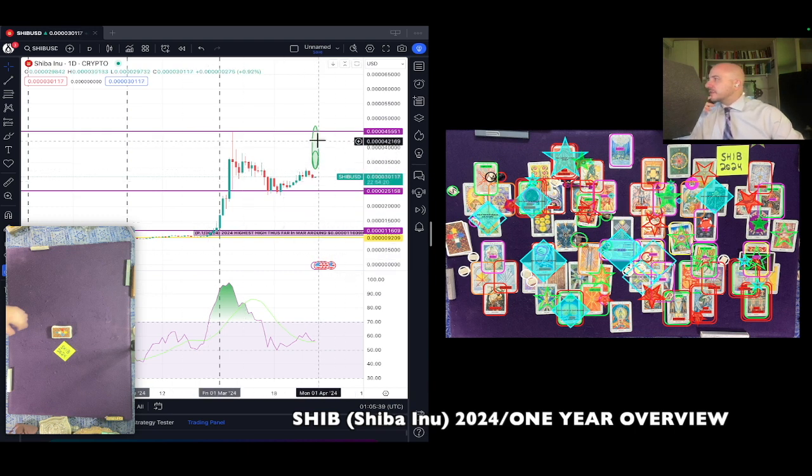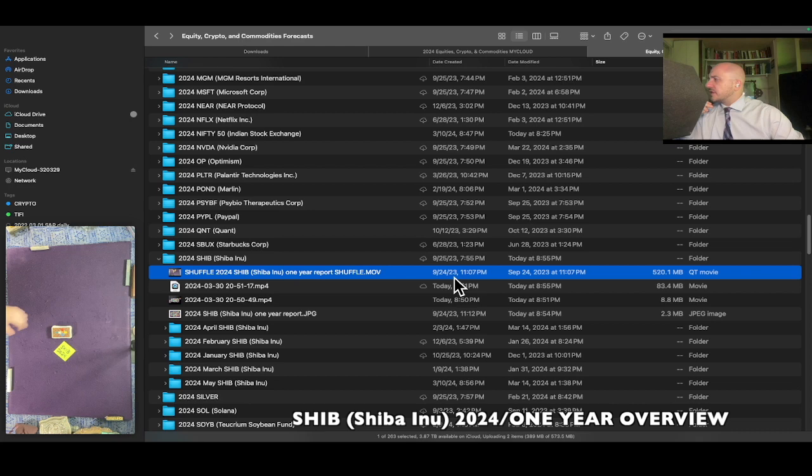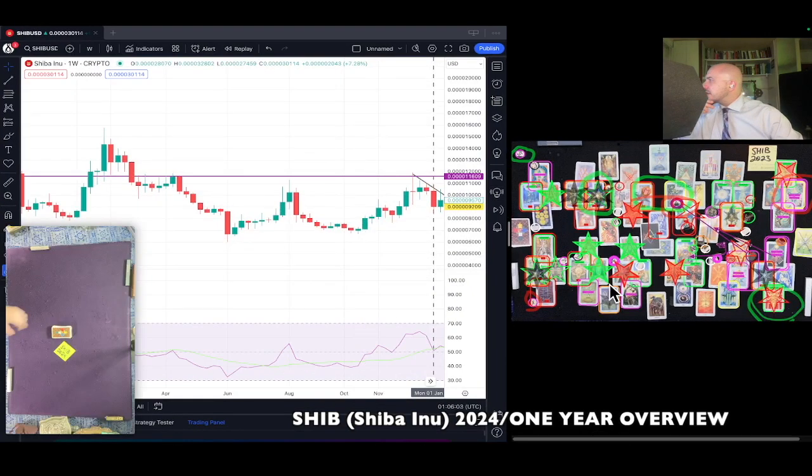But this looks pretty solid thus far. We nailed the highest high and the lowest low thus far. Nailed them both. I'm pointing here, but the highest high and the lowest low thus far. And again, this 2024 reading was actually created 9/24/2023, 11:07 p.m. Eastern time. Real quick, let's take a look and see how 2023 went.